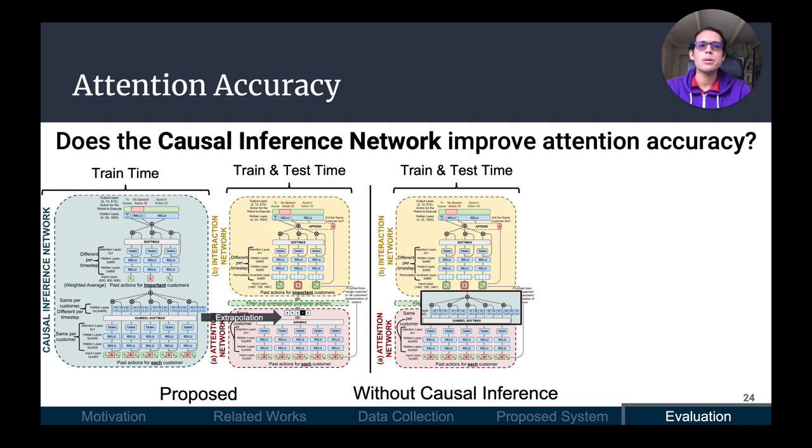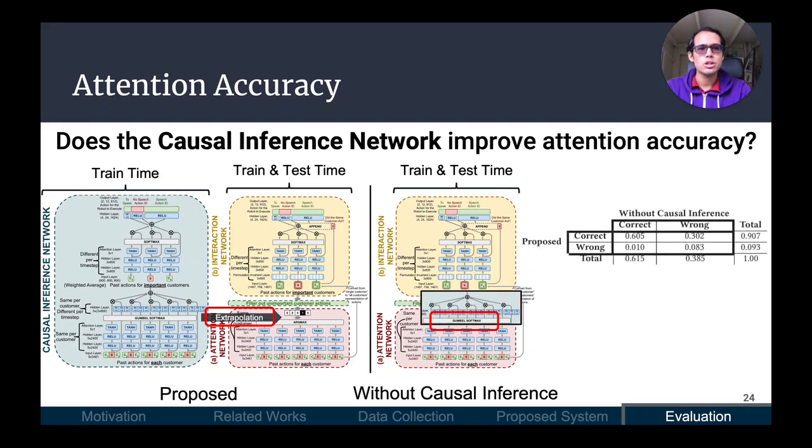This time, we compare each system's predictions for which customer is important to pay attention to, compared with the human coder's predictions. Our results show that the proposed system is in fact better than the without causal inference system, with 90.7% attention accuracy compared to 61.5%, which is a significant difference.